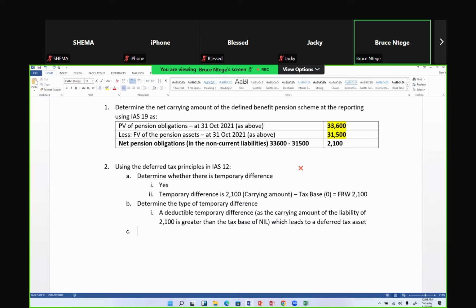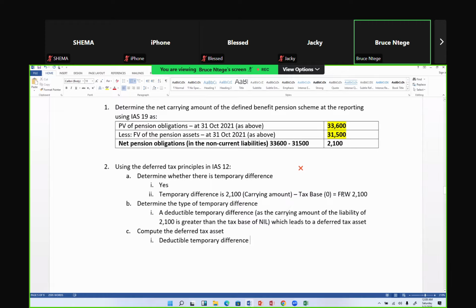The third thing I need to do is then to compute the deferred tax asset. Okay, so how am I computing that deferred tax asset? I'm going to compute it by getting the deductible temporary difference, which now I know is this 2,100 here.